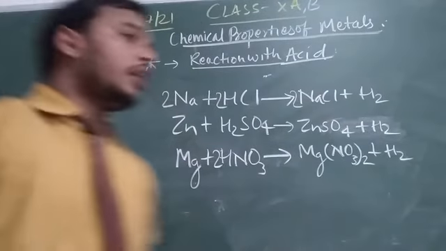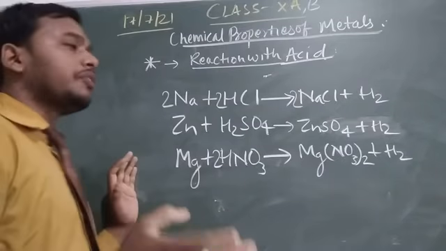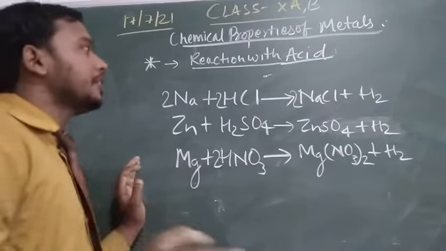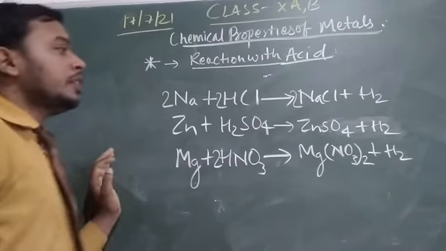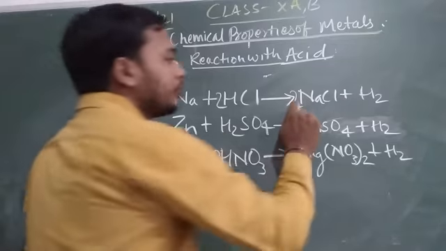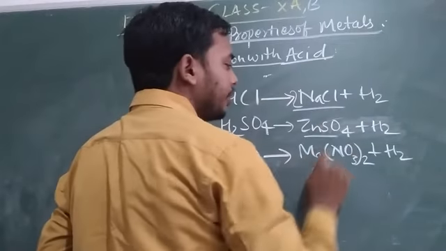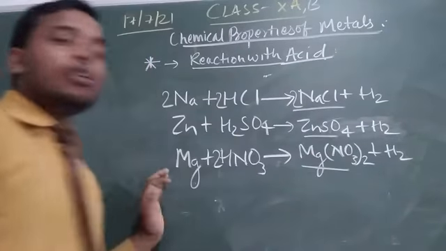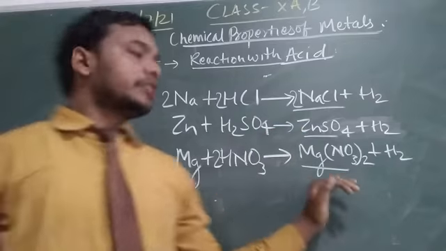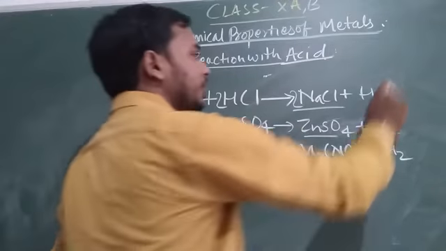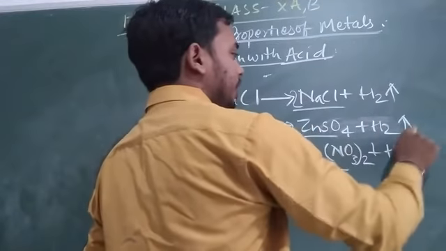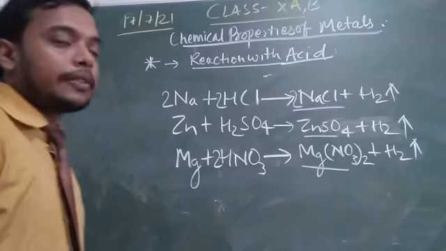in these three examples of reaction between metals and acid, you will observe salt formed in all three reactions, and evolution of hydrogen gas.